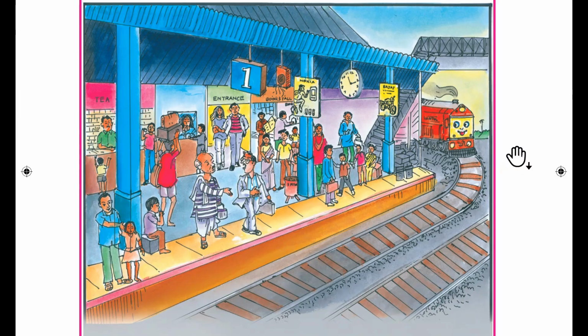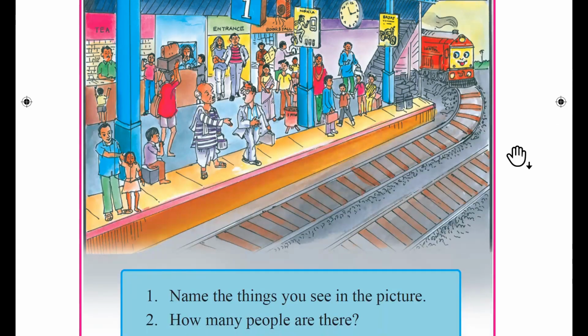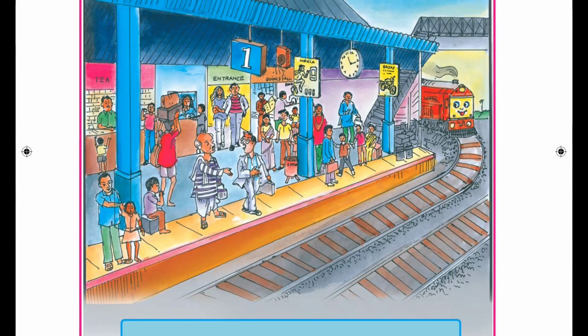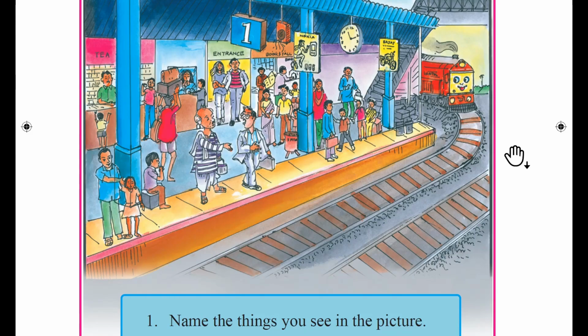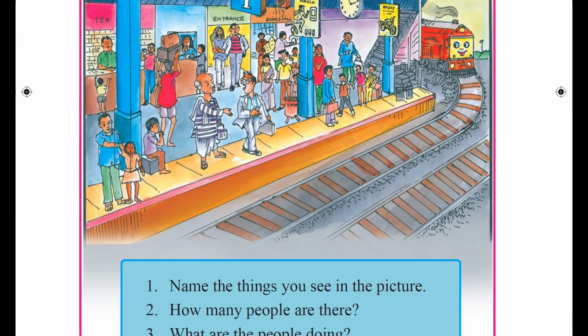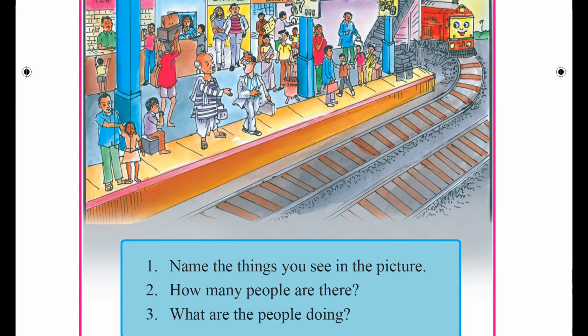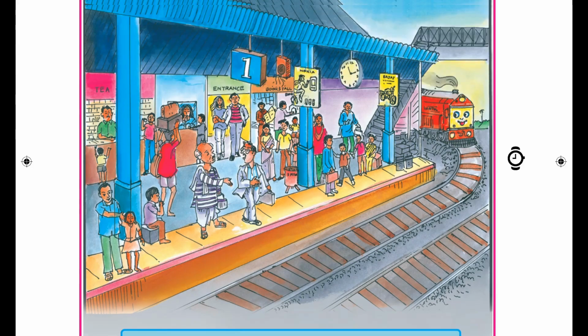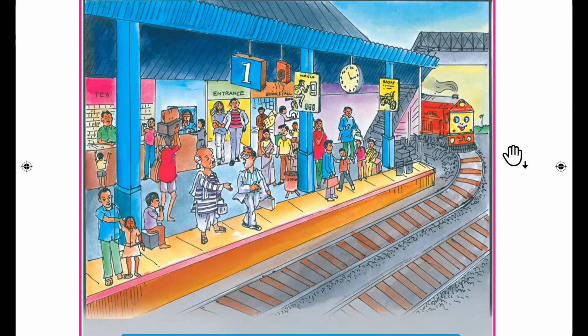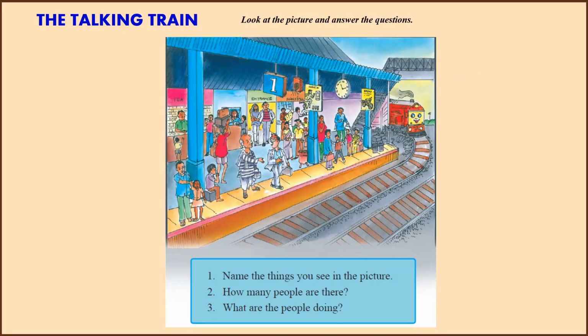Name the things that you can see in the picture. What do you think the people are doing? How many people are there? Also, I'd like you to remember the time. The time is 10 to 2. We'll be discussing it later on.